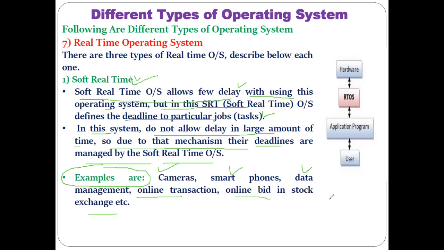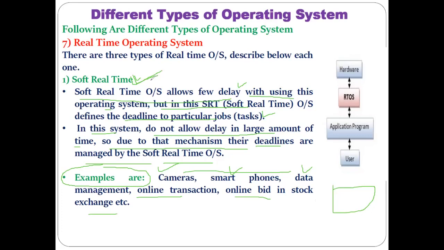Online bid in the stock exchange means when you put an order in the share market to buy some share or some stock. Mainly you must focus on the first two examples, cameras and smartphones, or online transactions. All of you are using smartphones. Even in a smartphone, if you click on some application, that application always takes some time to open. In that case, the kind of operating system utilized is referred to as a soft real-time operating system.